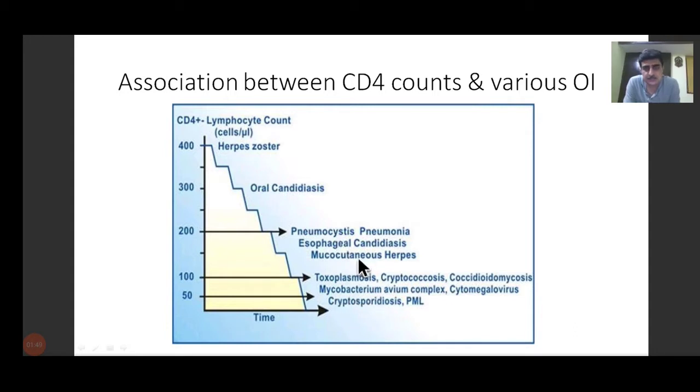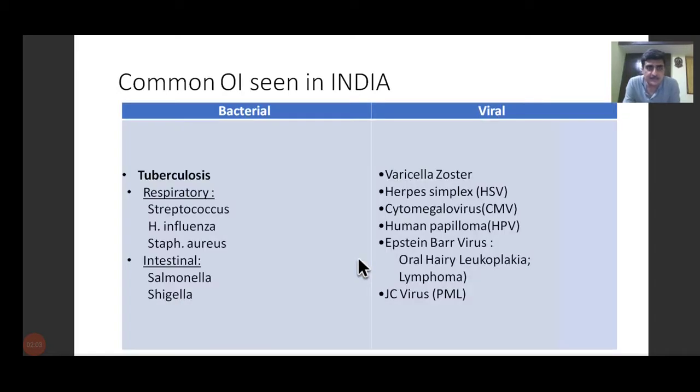So out of these, we will discuss 3 or 4 which are very important for us, and try to understand their clinical presentation, their management, and their differential diagnosis. That's very important. So what are the common OIs which are seen in India? Tuberculosis remains at the top of the list, as we had seen in the last lecture also. Tuberculosis is always the top.